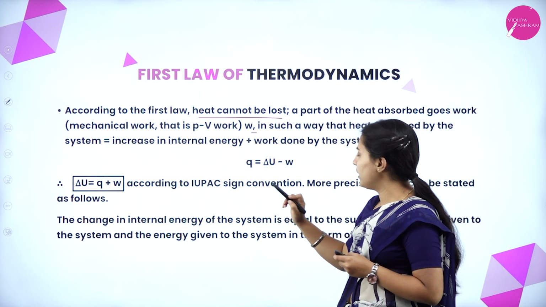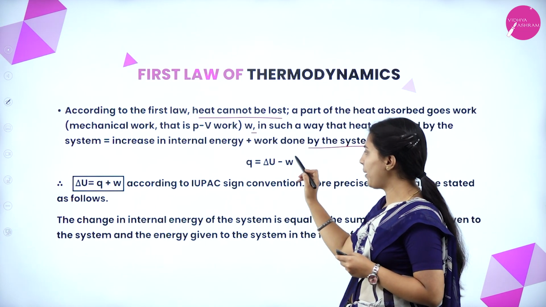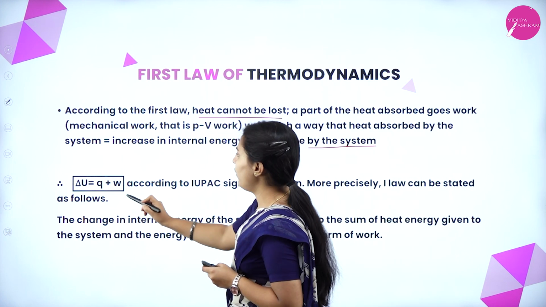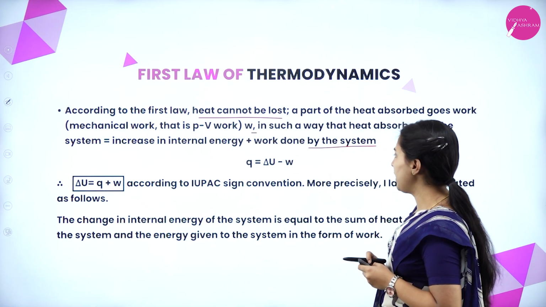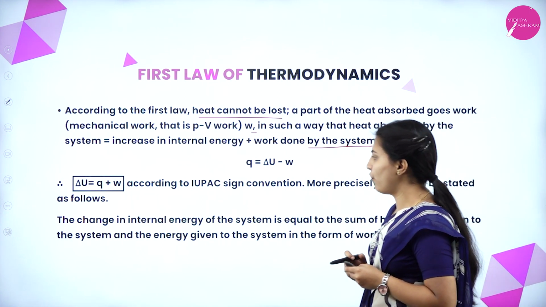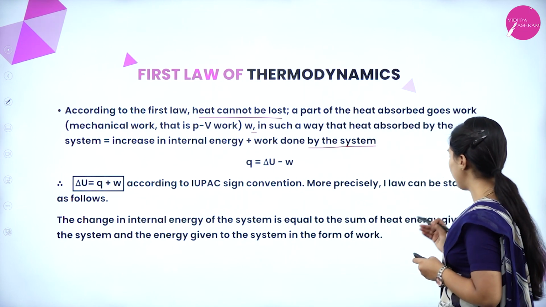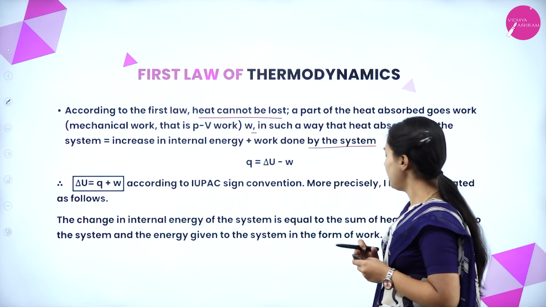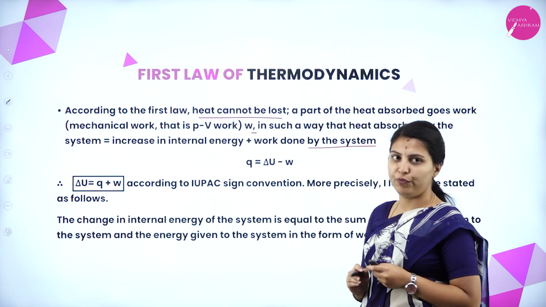This is heat, this is internal energy, and this is work done by the system, that's why minus W. Therefore, according to the IUPAC sign convention, ΔU = Q + W, and more precisely the first law can be stated as follows: the change in internal energy of the system is equal to the sum of heat energy given to the system and energy given to the system in the form of work.